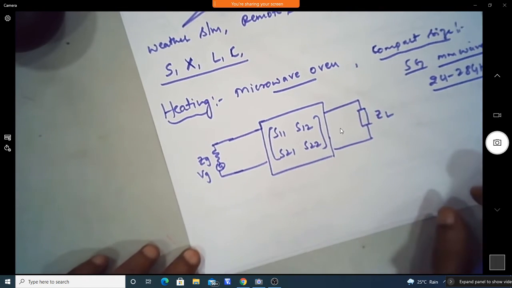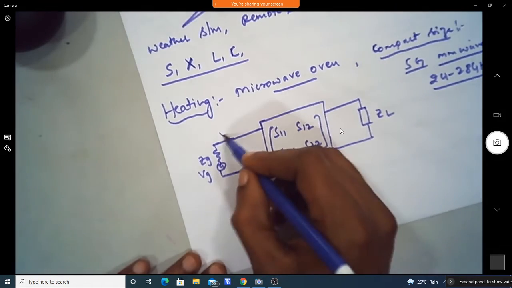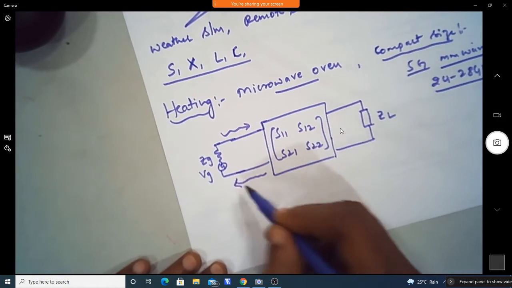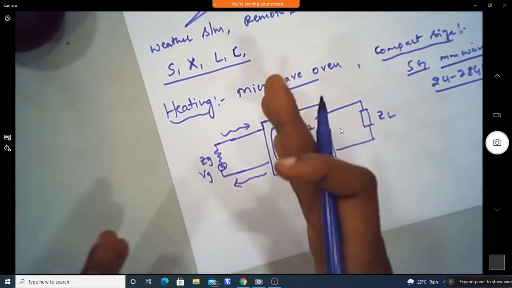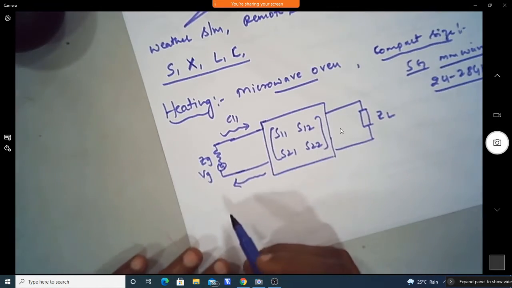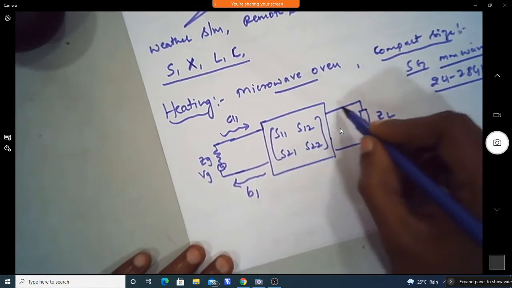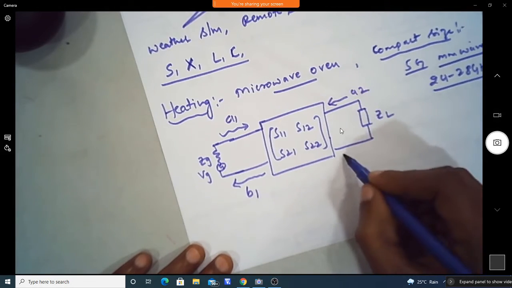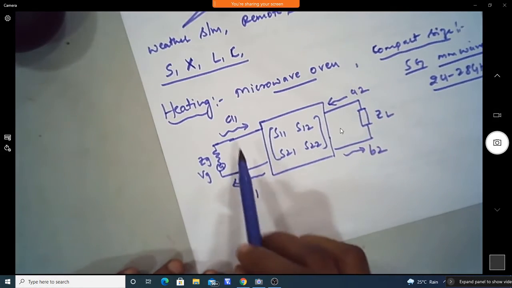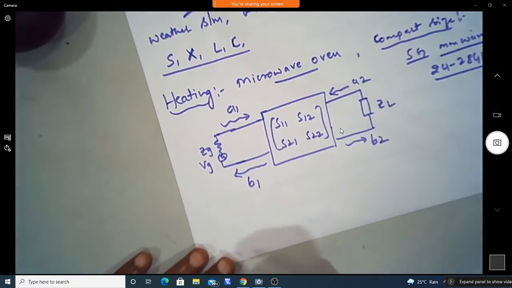By using the signal flow graph technique, we consider the incident wave and reflected wave. We have seen that at any boundary where there is a mismatch, there will be a reflection. If I take the incident wave as A1 and reflected wave as B1, and at the other port the incident wave is A2 and reflected wave is B2, we can define the relation between the incident and reflected waves in terms of the S parameters.